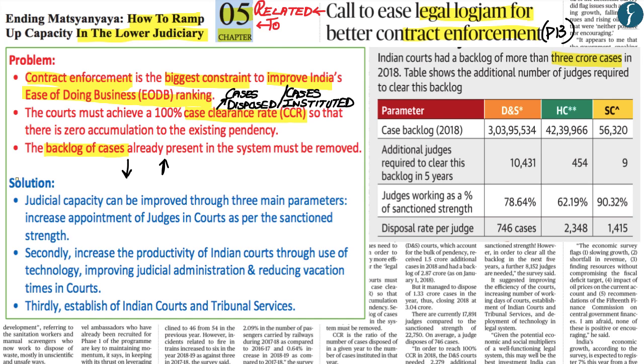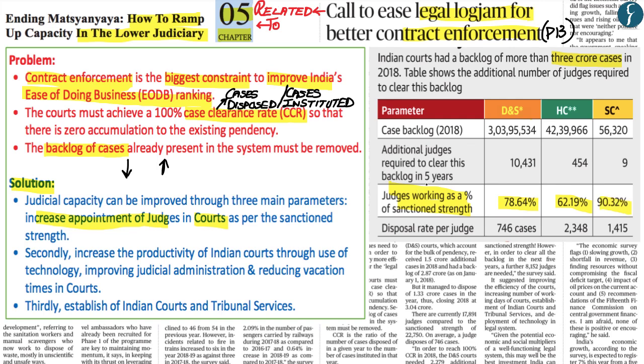Now it is within that context that the economic survey has highlighted 3 main solutions that can be undertaken so as to improve the judicial capacity within India. Now the first parameter which has been highlighted in the article, which has been taken from the economic survey, is to increase the number of appointments of judges in the Indian courts. Whereby what this means is that the district and subordinate courts within India only have 78% of the judges working based on their sanctioned strength, and similarly within the High Courts of India, only 62% of the judges are working based on the sanctioned strength. However, the Supreme Court has a higher percentage of about 90%.